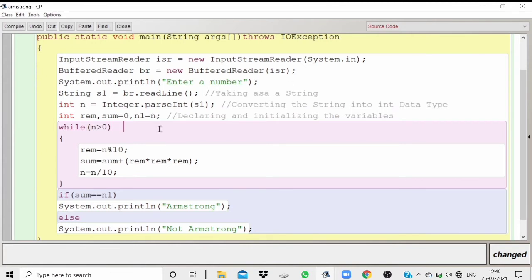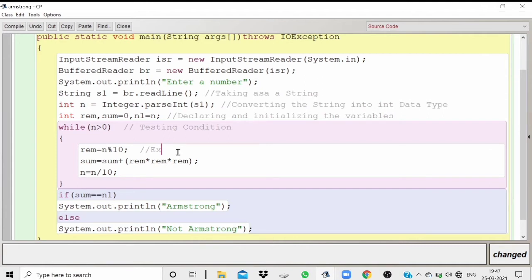Now the comment for this line, while n is greater than 0, would be testing the condition. So we will be writing testing condition. The comment for this line would be extracting each digit. As explained in the earlier programs, this line is used for extracting each digit from the number.